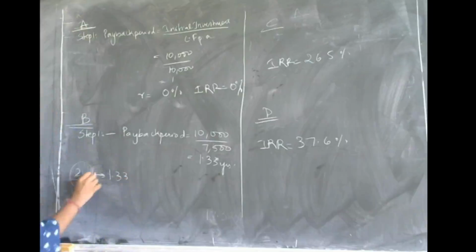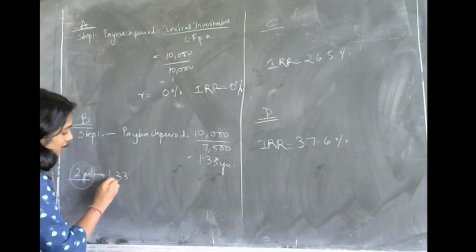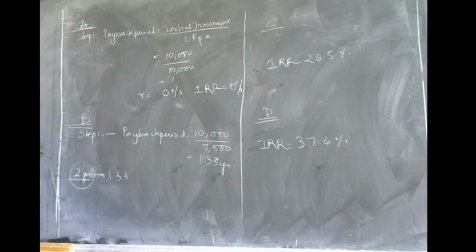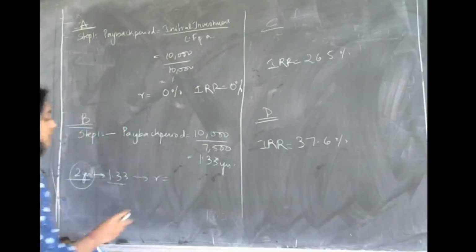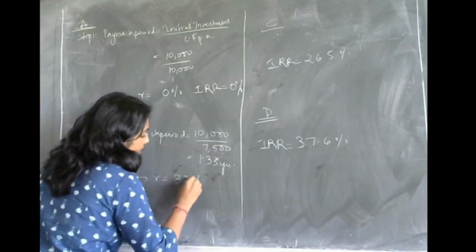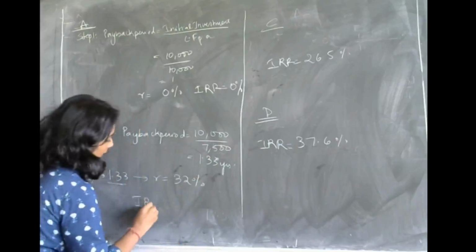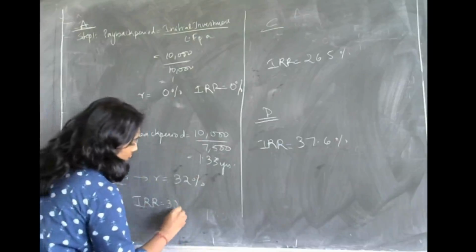So under the 2 years period, try to see where you are getting 1.33 under the present value annuity factor. If you see, you will get 1.33 at R equal to 32%. Therefore your IRR is equal to 32%.